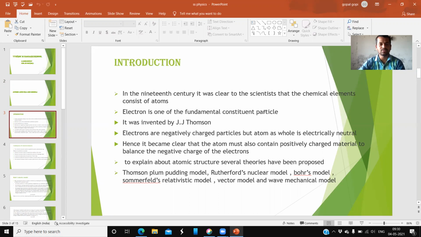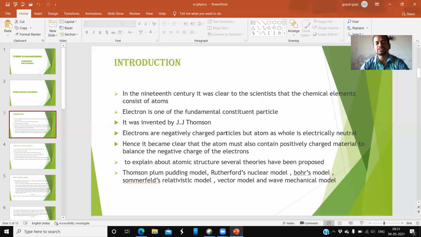One of them is the electron, and there are many others, but the fundamental particles are protons and neutrons. The electron was discovered by J.J. Thomson.